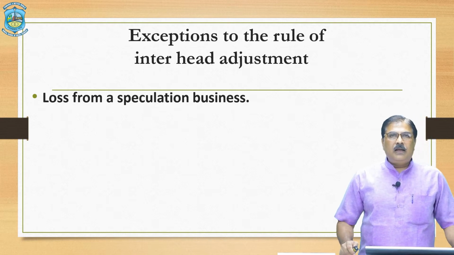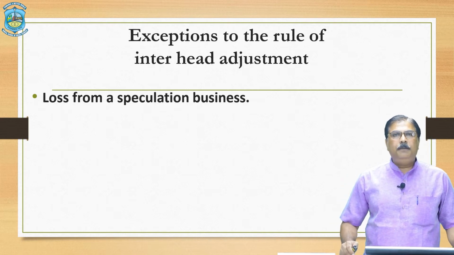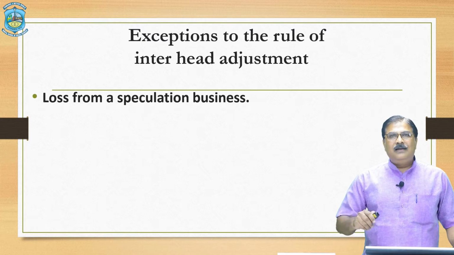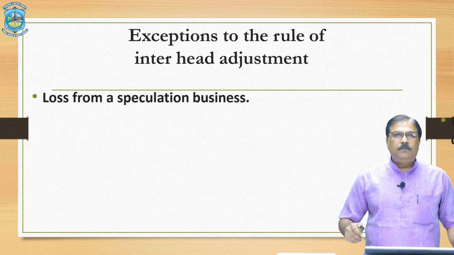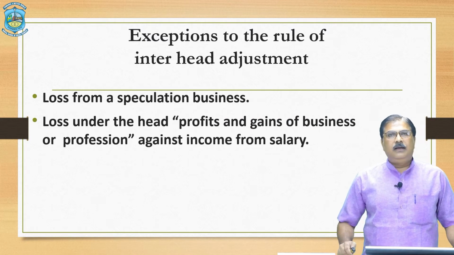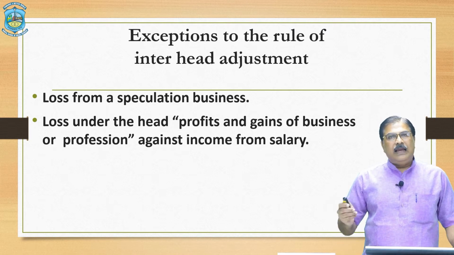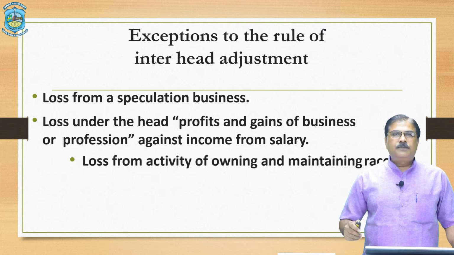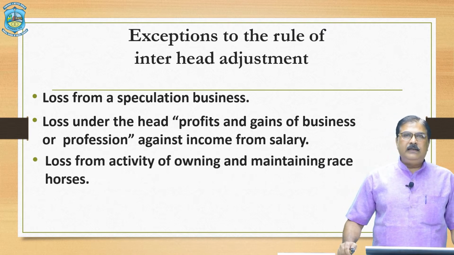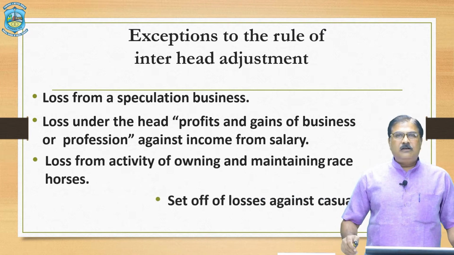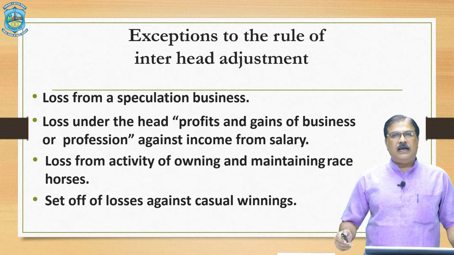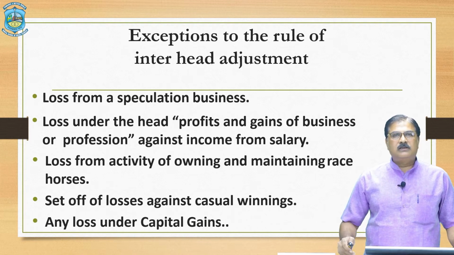Same way, there are certain losses which cannot be adjusted against inter-head incomes. For example, loss under the head profits and gains of business or profession against income from salary, loss from the activity of owning and maintenance of race horses, set off of losses against casual winnings, or any loss under capital gains.